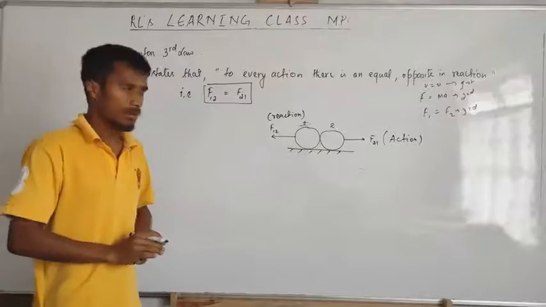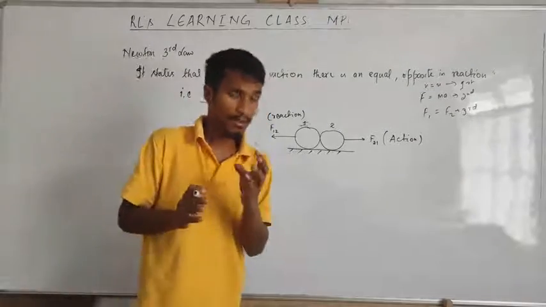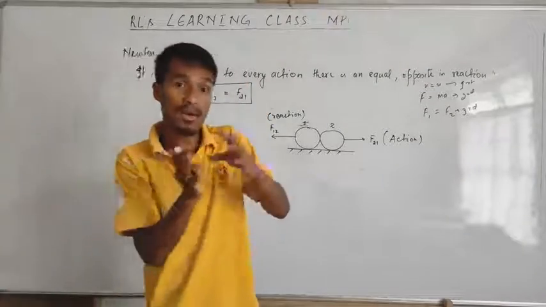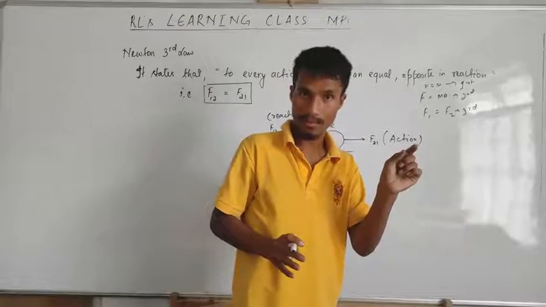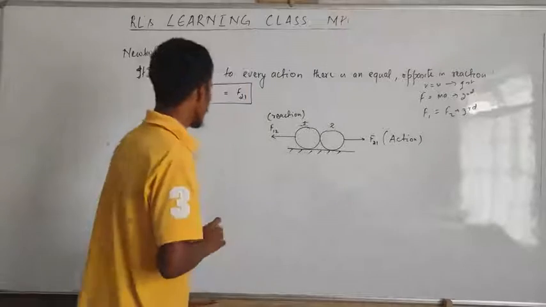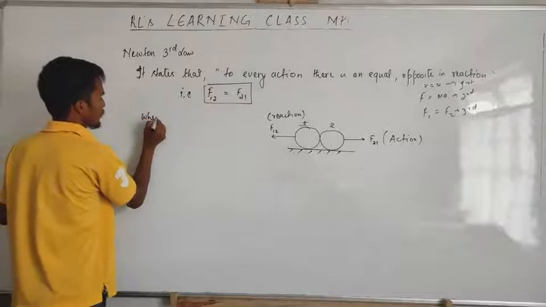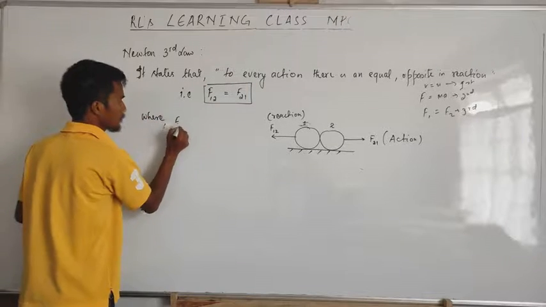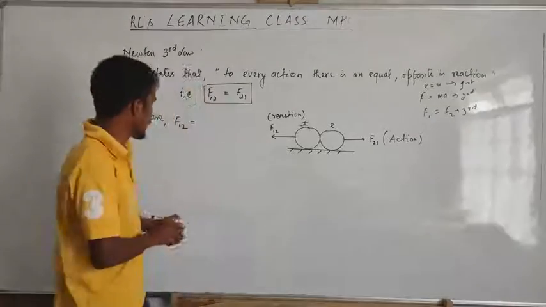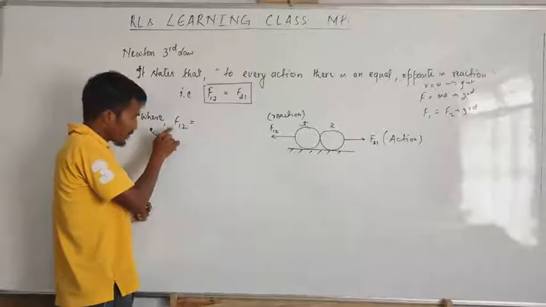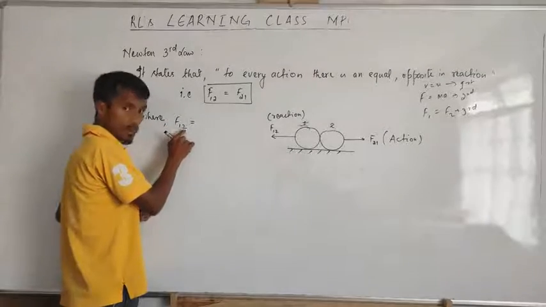Got it? Then what is interaction? When one object is influencing another object by exerting a force on it, it's called interaction. Okay, what is F12? F12 is the force exerted on object 1 due to object 2.